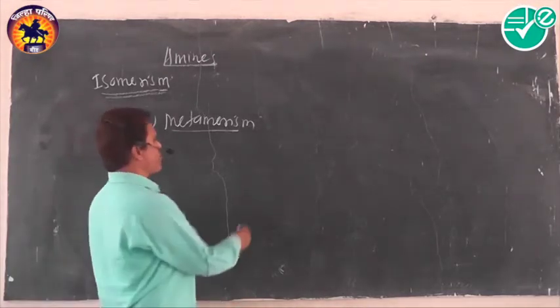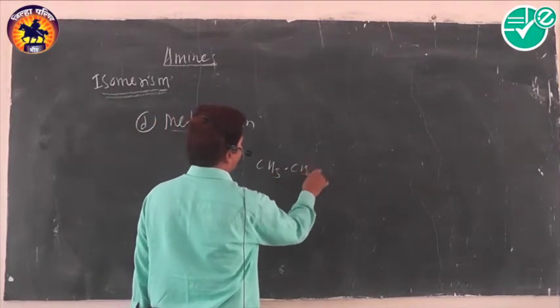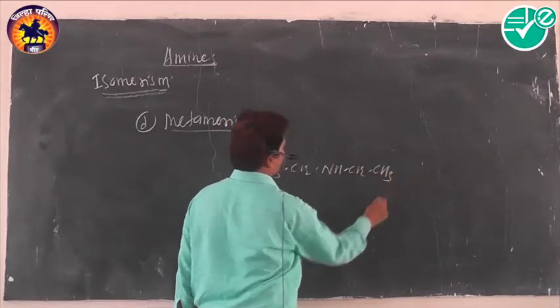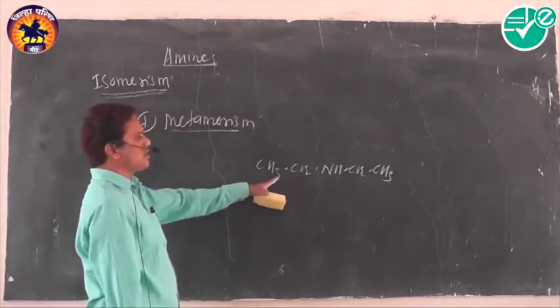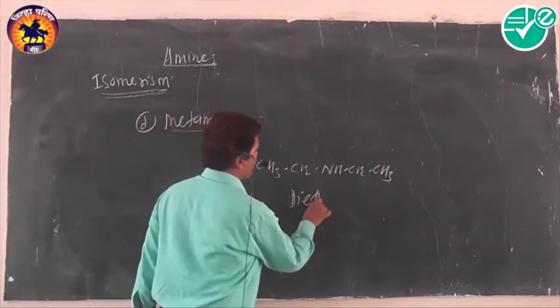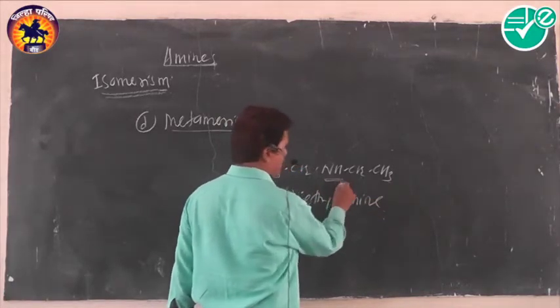When such nitrogen present in an amine gets attached to different alkyl groups, for example, diethylamine. What kind of functional group is present in diethylamine? Amino group.